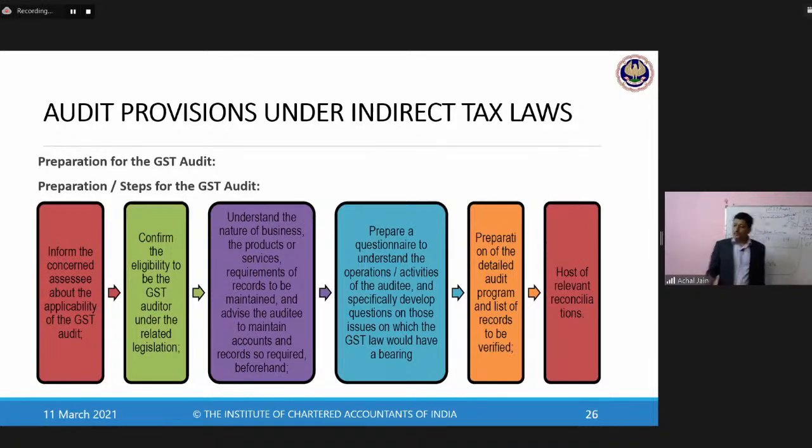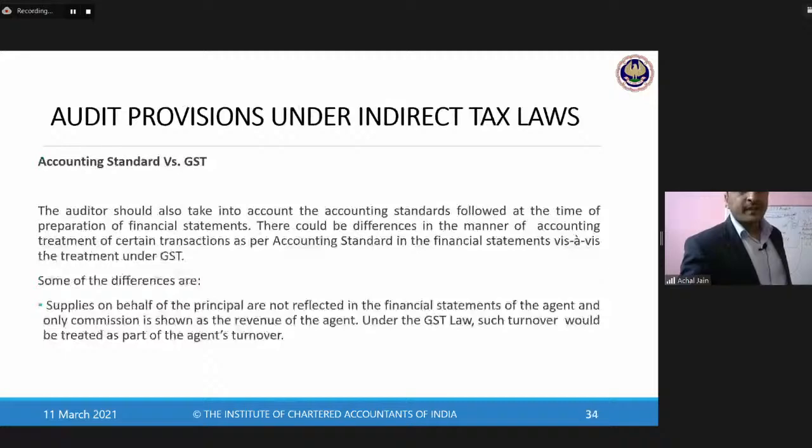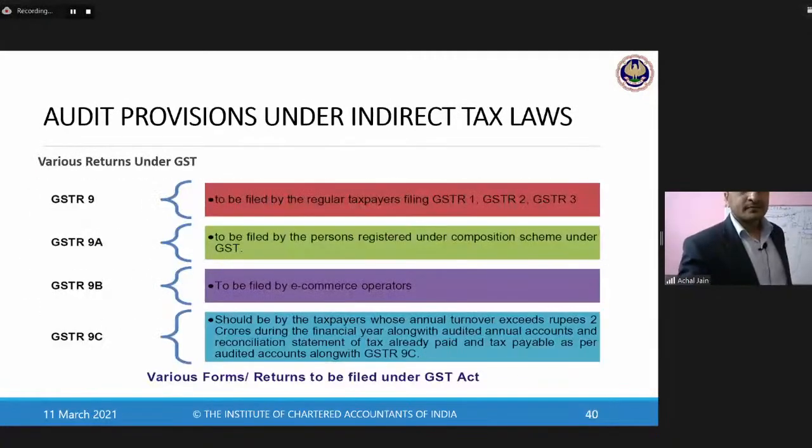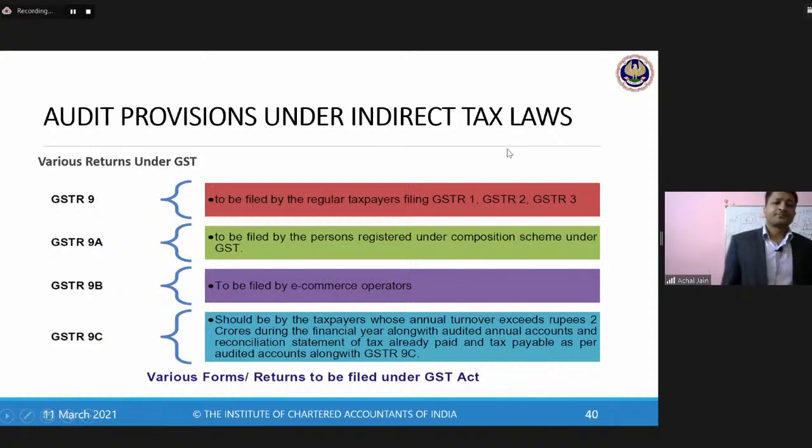And before we really talk about the audit procedures, I'll just take you through some of these requirements which we have discussed. So under GST, you will see various returns. What is the GSTR 9?